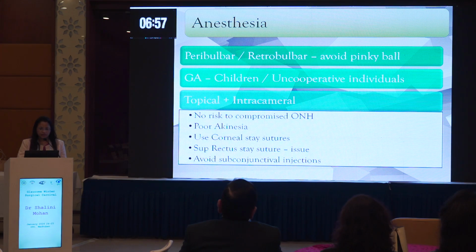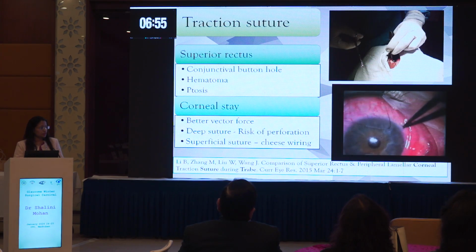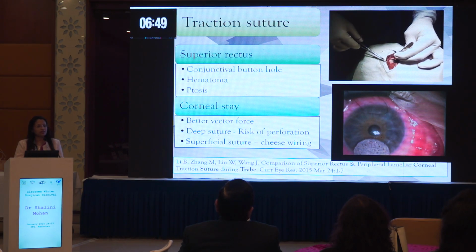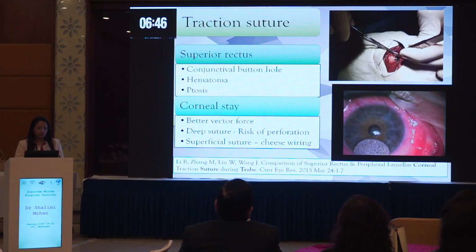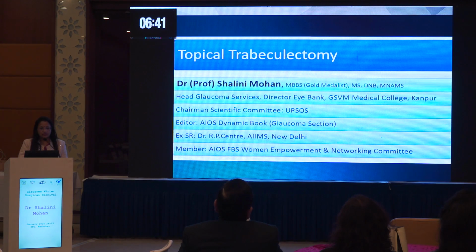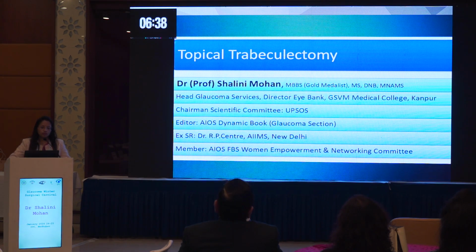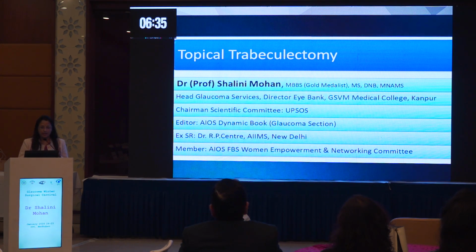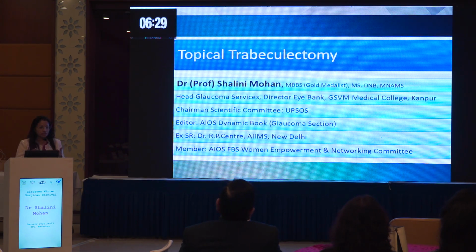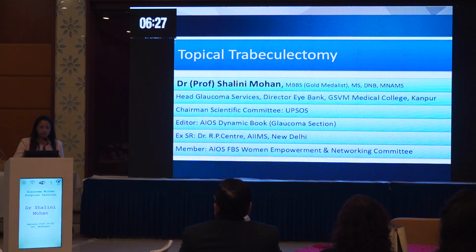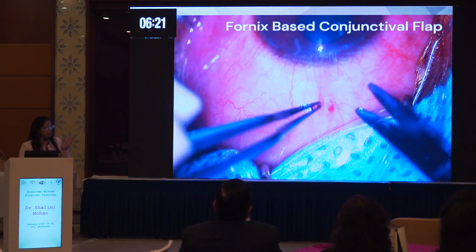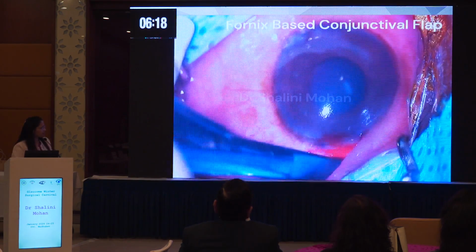So if the exposure of the eye is not very good, initially we used to go for a superior rectus suture, but because that buttonholes the conjunctiva, we go for corneal stay sutures that give good exposure of the eye. But in case your eye is nicely exposed, now the speculums available can expose the eye very nicely, and because the patient is under topical anesthesia, you can always ask the patient to look down. Therefore, like in this particular case, I gave subtenons anesthesia and continued without any corneal stay suture.